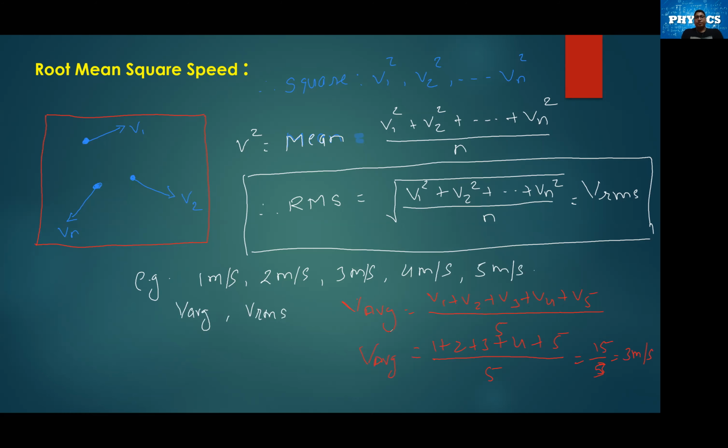But if we have to find the VRMS, how to find VRMS? We have the formula. That is VRMS is root of (V1 square plus V2 square till Vn square) dividing with the N, and then VRMS is going to be, if we substitute the values over here,